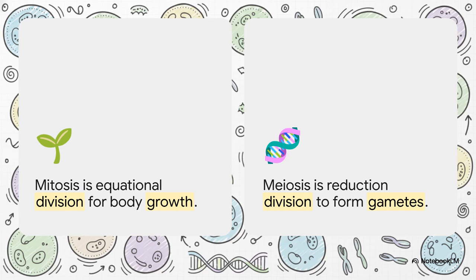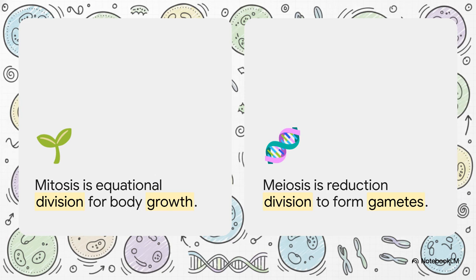Finally, part 5. Why cell division matters. Let's zoom out to the macro level for a second. How does all this invisible stuff dictate our everyday existence? When we compare these 2 processes head-to-head, the division of labor is actually pretty beautiful. Think of mitosis as the builder and the mechanic. It takes a diploid cell and makes an identical diploid cell.